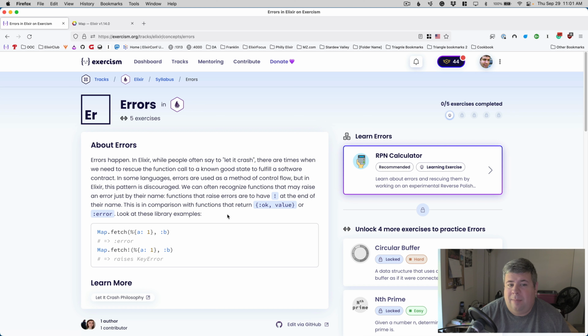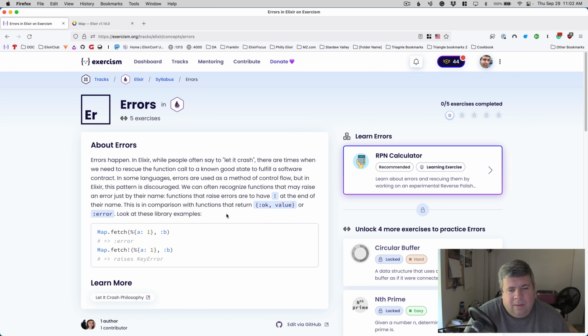Errors happen, period. In Elixir, while people often say to let it crash, there are times when we need to rescue the function call to a known good state to fulfill a software contract. In some languages, errors are used as a method of control flow, but in Elixir, this pattern is discouraged. We can often recognize functions that maybe raise an error just by their name. Functions that raise errors have an exclamation point, or bang, at the end of their name.